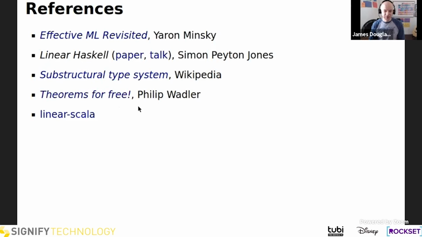We also touched a little bit on theorems for free when I talked about, at the beginning, the progression of types and what types tell us about what the code can or cannot do. So I'd recommend that paper for sure. And then Linear Scala itself is probably more useful as an example of how to write a Scalafix rule than how to implement linear types. But it's worth browsing around if you're curious.